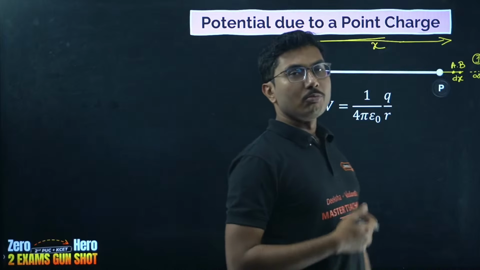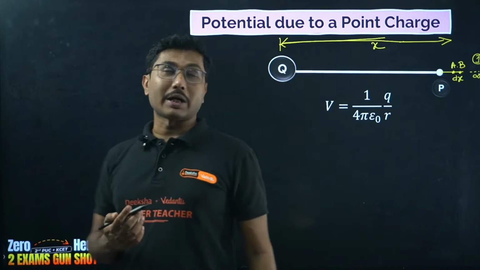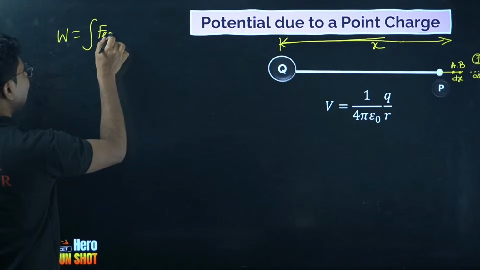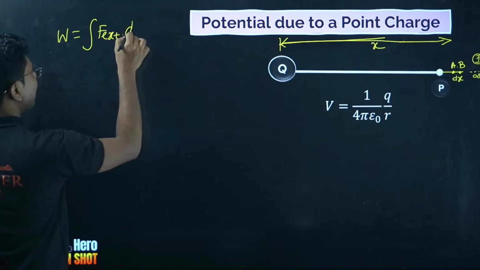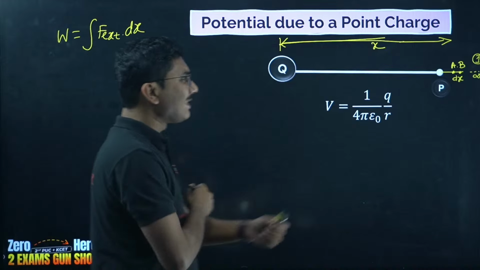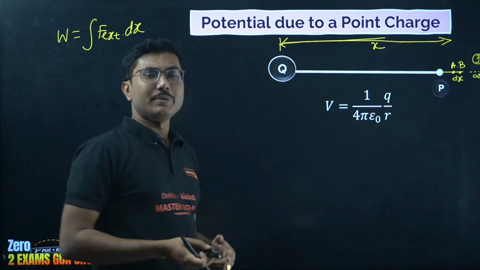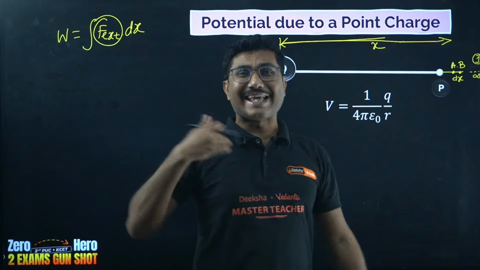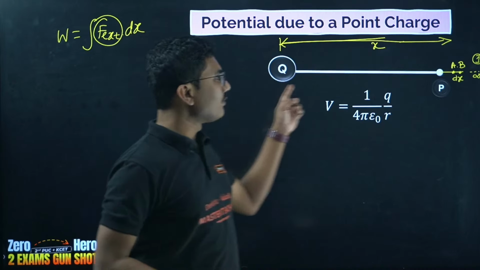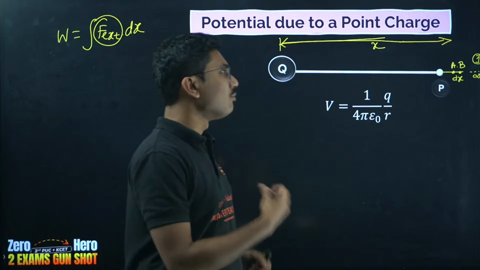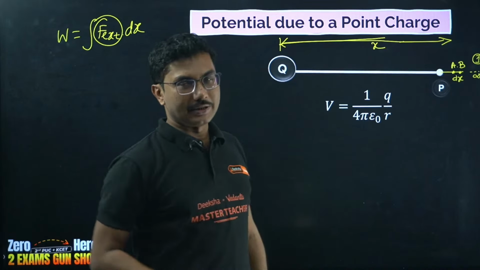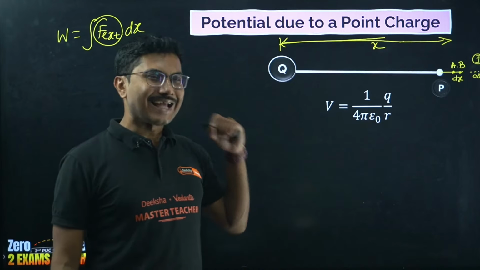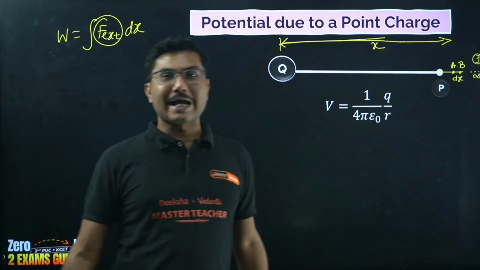Because we have to formulate an equation, a work done equation. What is work done? Work done we know is given by F external times the distance that you are displacing. Now why this distance has to be very small and why it has to be dx? Because this external force has to be the same as the electrostatic force that is acting on the charge. If it is slightly more, then it will start accelerating. If it is lower than that, it will not move at all. So we don't want acceleration, we want exactly the same electrostatic force that is acting at this point.